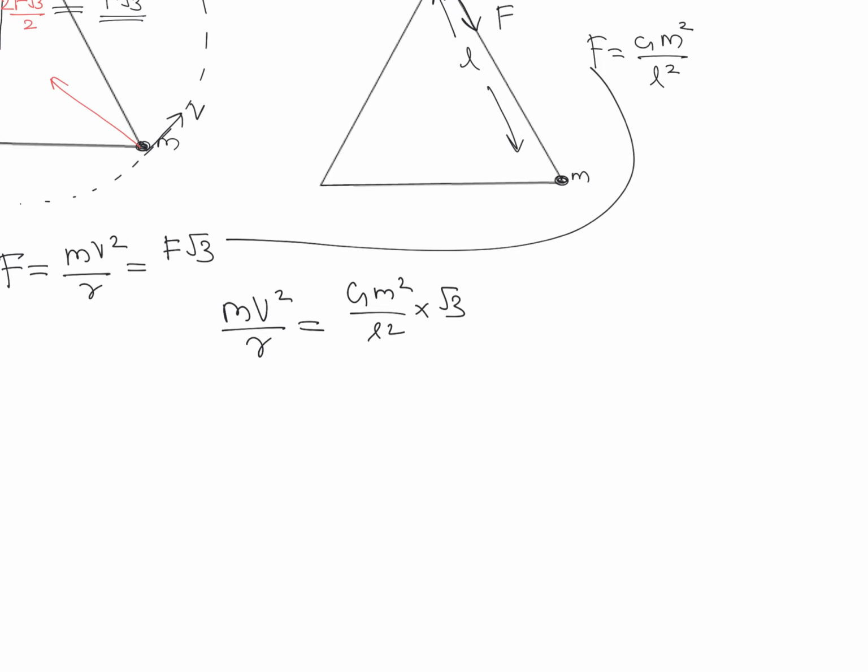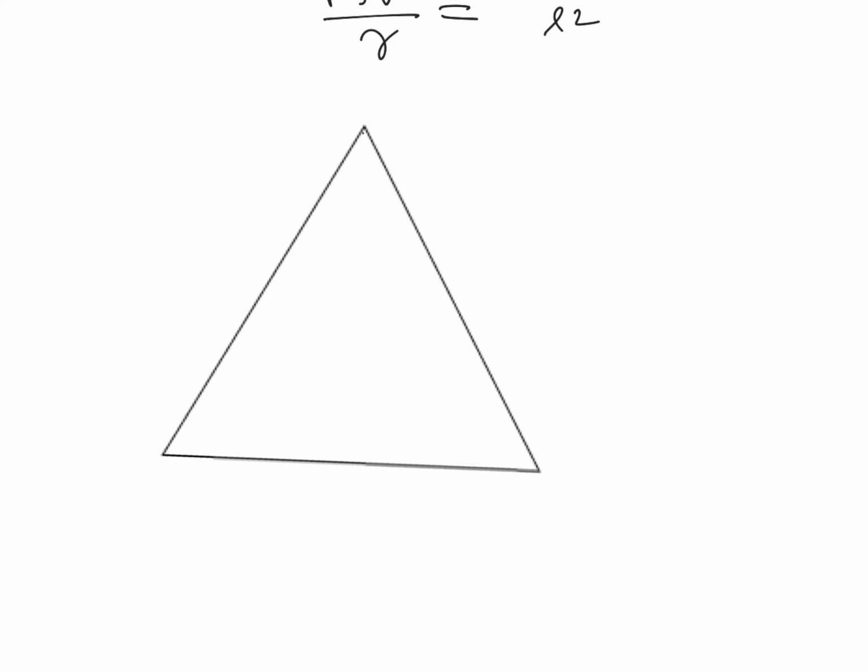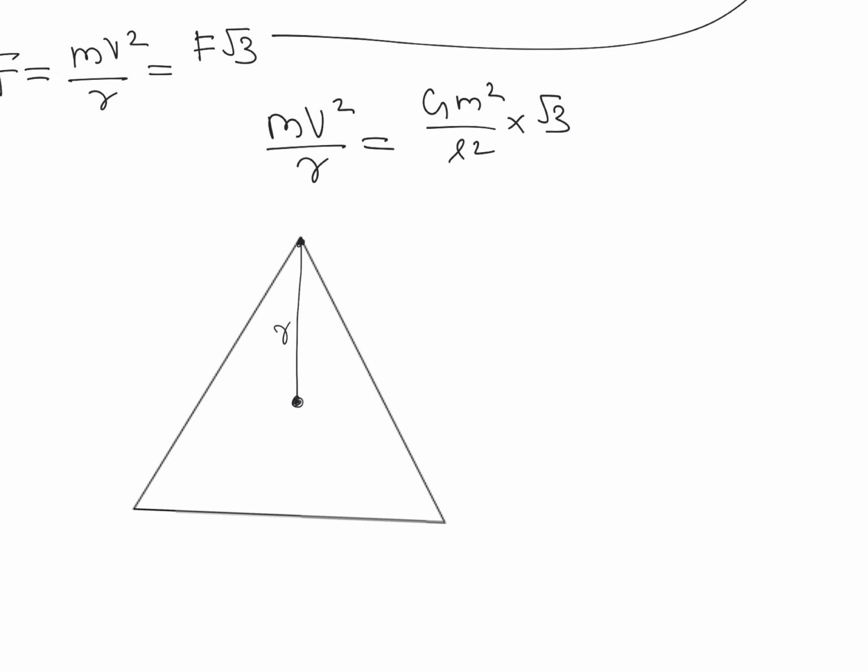Now we can find the value of this radius r. As we discussed, it is going to move in a circle of radius r. This is the radius of the circle, that is the distance from one of the corners to the centroid of the triangle. If the length of this side is L, you might know the relation between r and L, that is r is equal to L divided by root 3. Just remember this: the distance from any corner to the centroid of a triangle is L divided by root 3, where L is the side of the triangle.